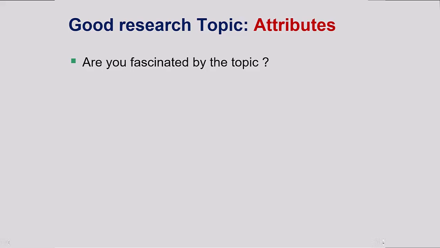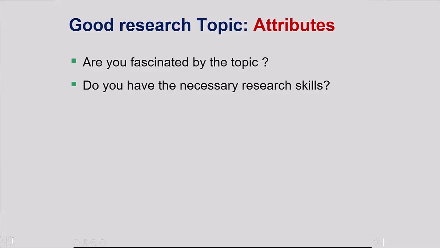So I would advise you, if you have to do research in a certain area, pick something which fascinates you, which keeps your interest alive till the last moment. Do you have the necessary research skills? You may be interested in something very valuable, but you may not have the required research skills.